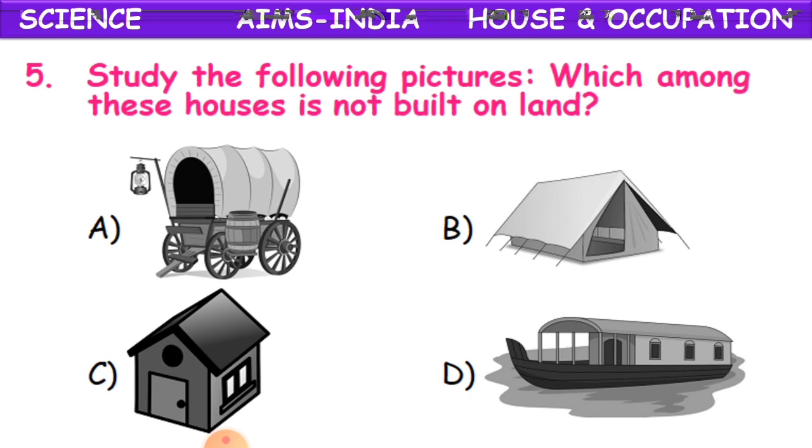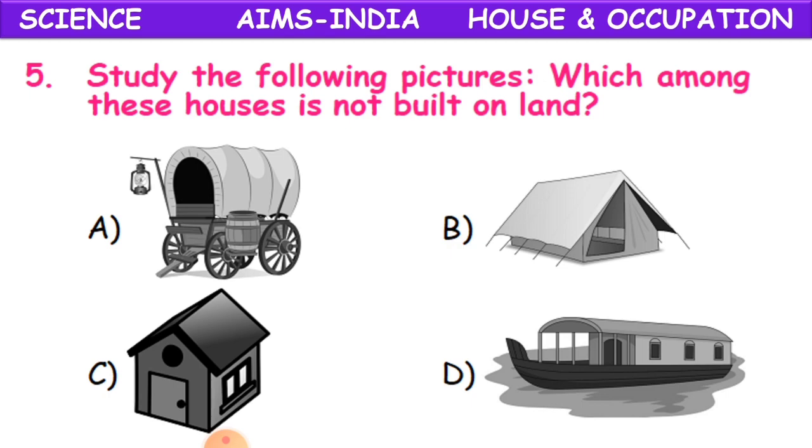Now fifth question. Study the following pictures. Which among these houses is not built on land? We have four pictures here, children: A, B, C and D. From these pictures we have to select a house which is not built on land.